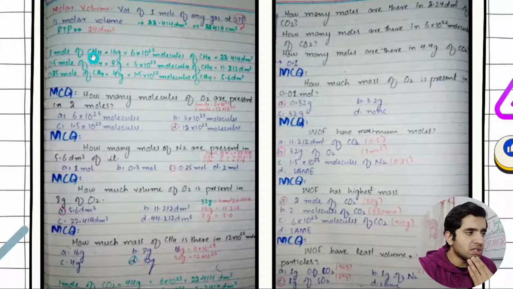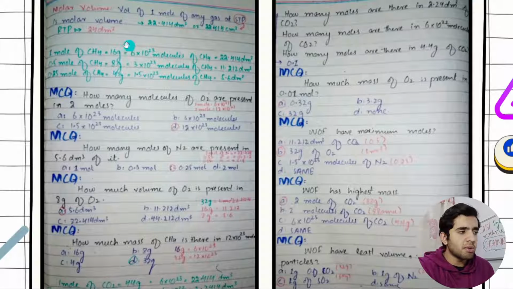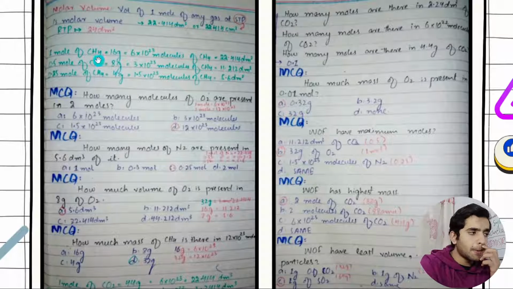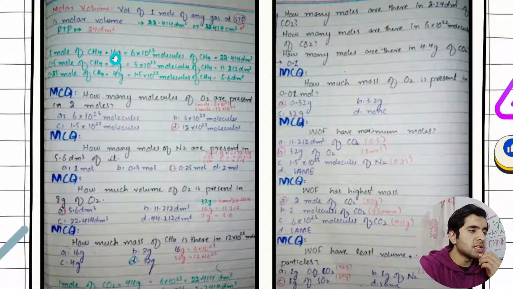Okay, this is the equation that I was talking about. So if you remember this, for example 1 mole of CH4 is equal to 16 gram. This is the molar mass. 12 is the atomic mass of carbon, and then add 4 of hydrogen, so 12 plus 4 equal to 16 gram.